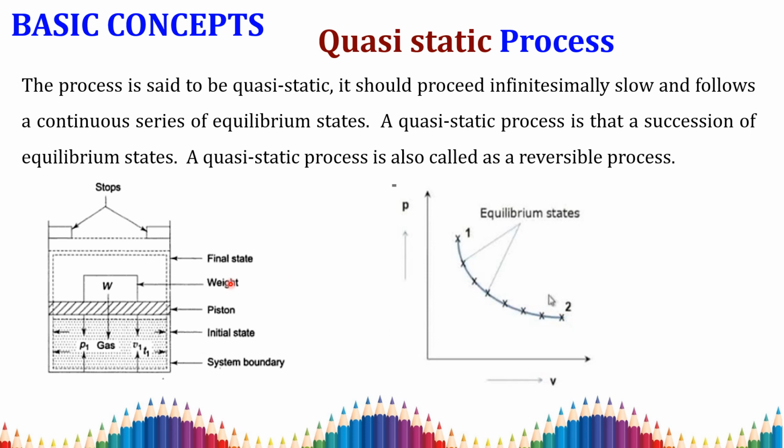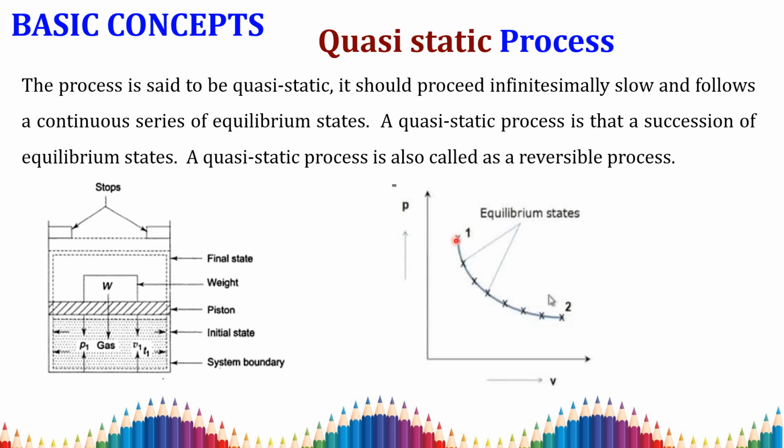state 2. When I am removing weights one by one, what will happen? This piston will move upward from the initial state to the final state. Then it goes from the first state to the second state, third state, fourth state. These states are connected by a path, and if the path is defined by certain equilibrium states, it is called a process.